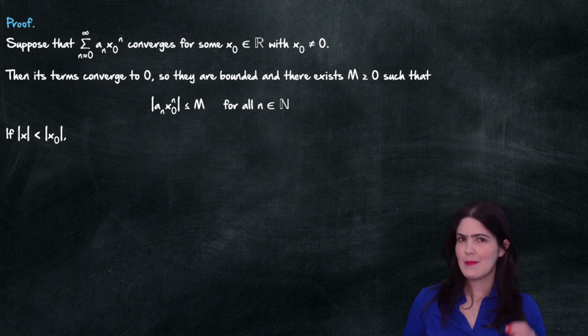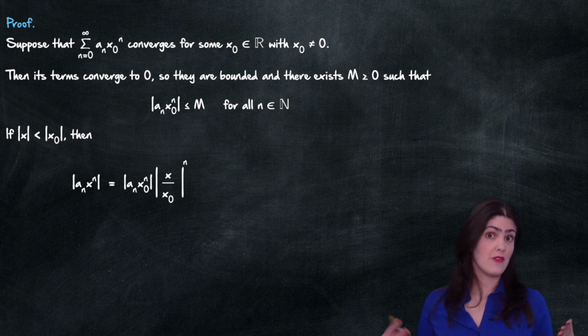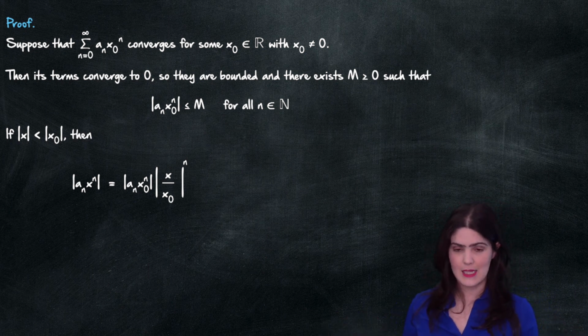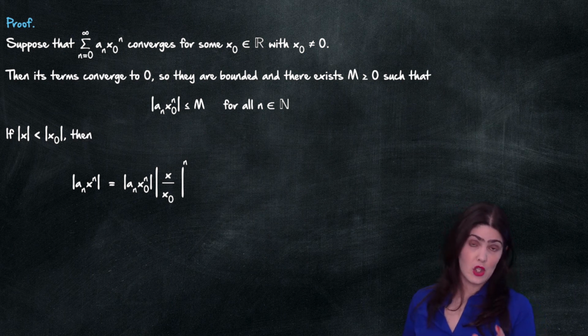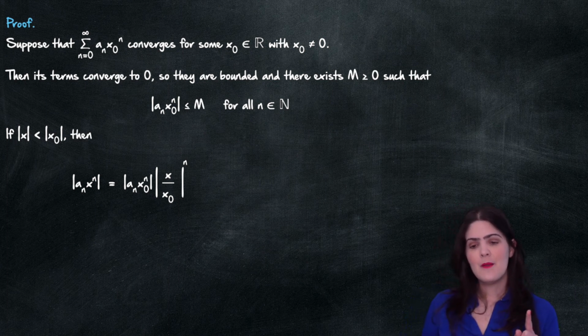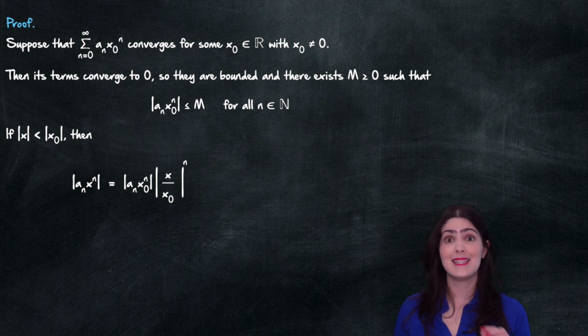I'm going to look at the absolute value of a_n times x to the n, and I'm going to rewrite it by just multiplying and dividing by the absolute value of x naught to the n. Haven't done anything, it's just that. But look at this. Now, the part on the left, the absolute value of a_n times x naught to the n, I can bound by M because of what I just said. And then the absolute value of x over x naught is less than 1 because I know that the absolute value of x is less than the absolute value of x naught. So I'm going to call the absolute value of x over x naught r, and I know that r is strictly less than 1.